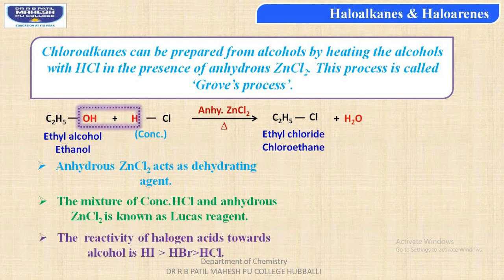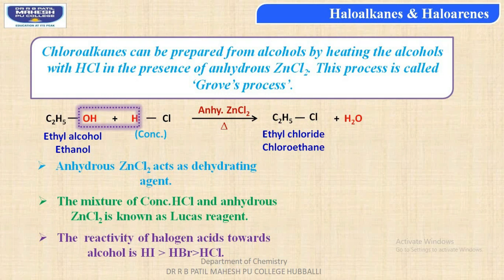Now, the reactivity of halogen acid towards alcohol, students, would be in the order: hydroiodic acid is more reactive compared to hydrobromic acid, and hydrobromic acid is more reactive compared to hydrochloric acid.